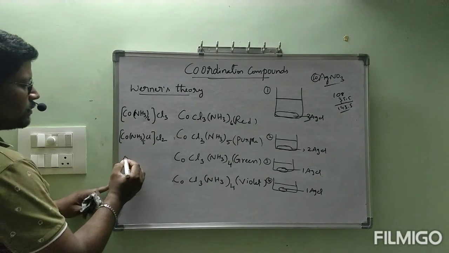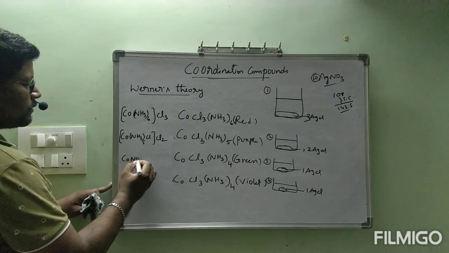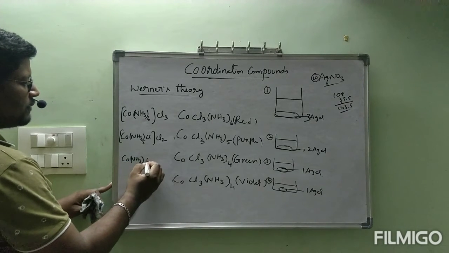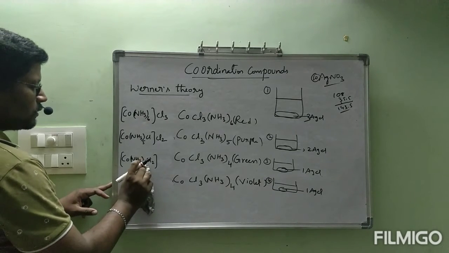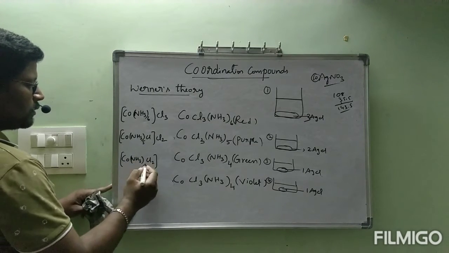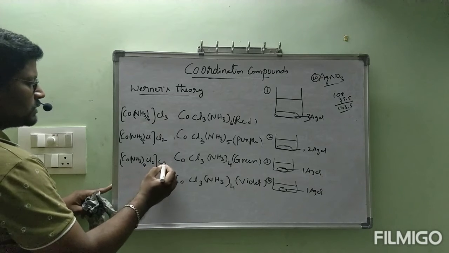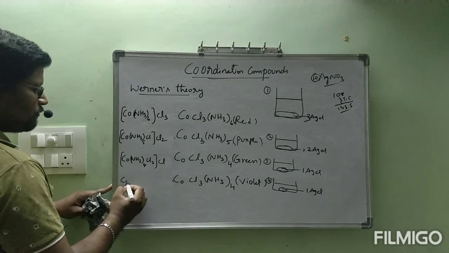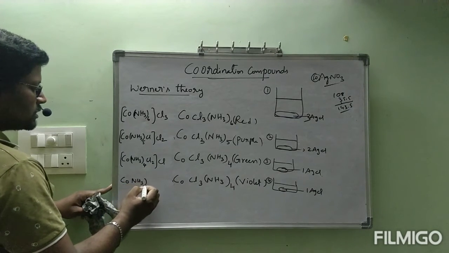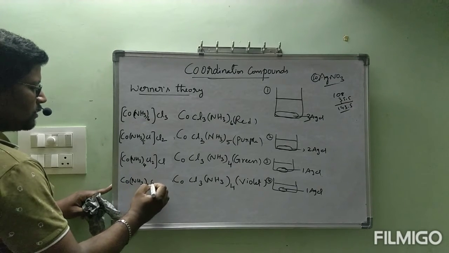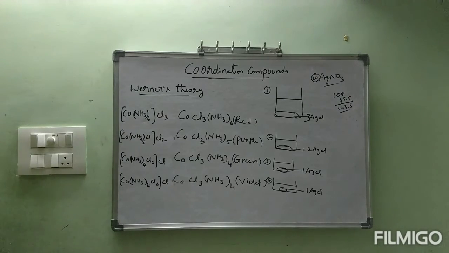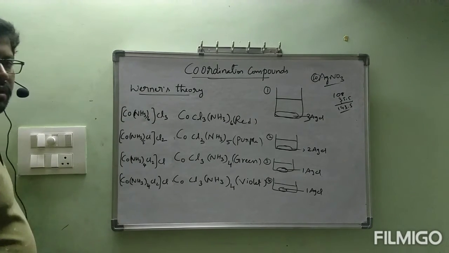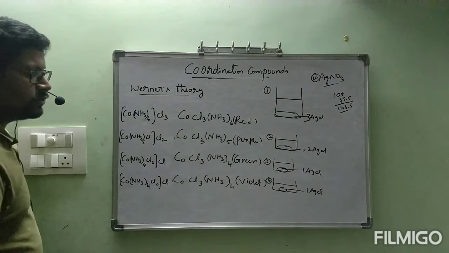Next, third compound, [Co(NH3)4Cl2]Cl, with NH3 not 5 but 4 only, and one Cl outside. Fourth compound formula also he wrote it as [Co(NH3)4Cl2]Cl. Like this, he wrote 4 formulae for 4 compounds.